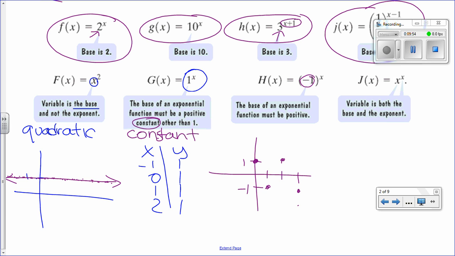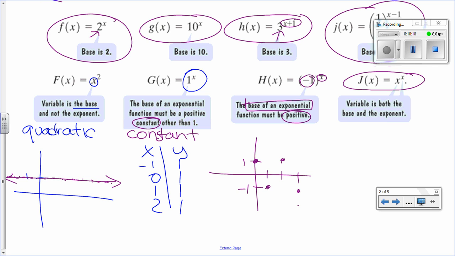Will that be a discrete function? Continuous? Are the points connected? No. Now, if we were to choose different numbers for x, maybe they will be connected. I'm not so sure. I will actually have to graph them. But definitely this is not exponential, so that's why we say the base must be positive.